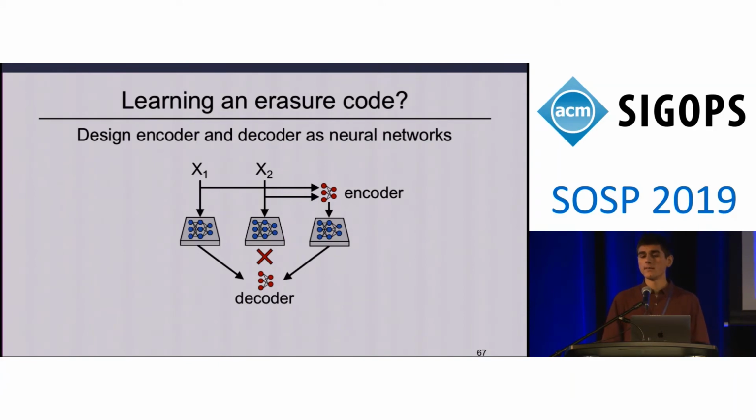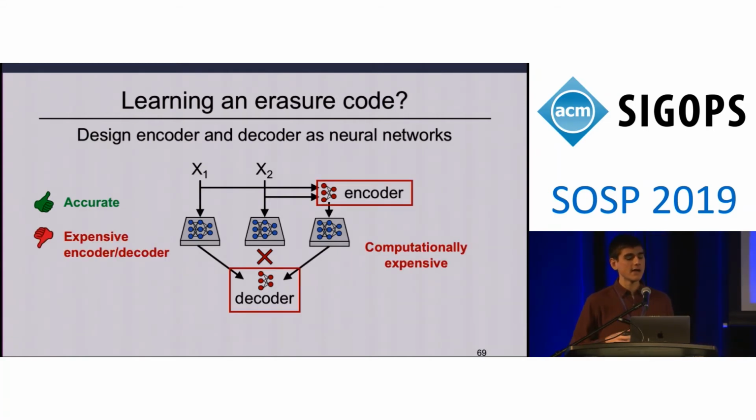A first approach that you might imagine is to learn an erasure code. That is, to replace our encoders and decoders with neural networks and to learn a code that enables accurate reconstruction of unavailable predictions. We've experimented pretty heavily with this approach and found it promising toward this goal. However, this approach comes with one main practical downside, and this is that encoding and decoding with neural networks can be computationally expensive. And because our encoders and decoders will be on the critical path of reconstructing unavailable predictions, having slow encoders and decoders will limit us in our overall goal of reducing tail latency.